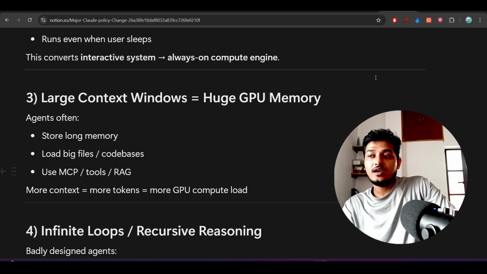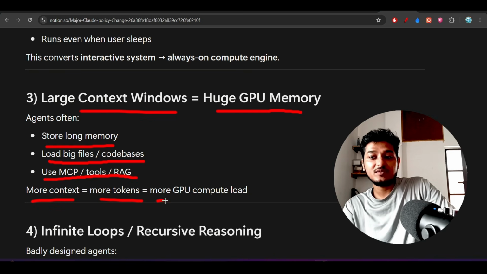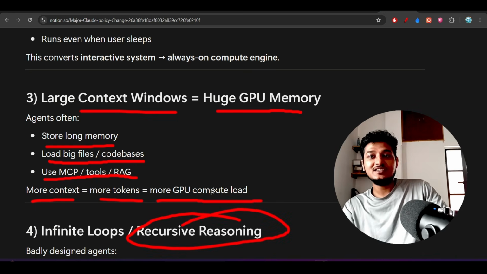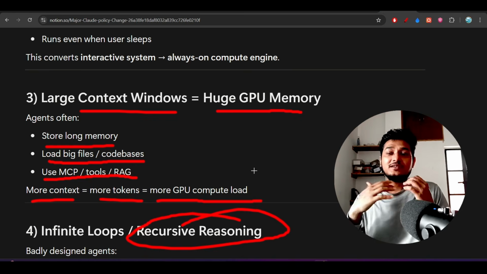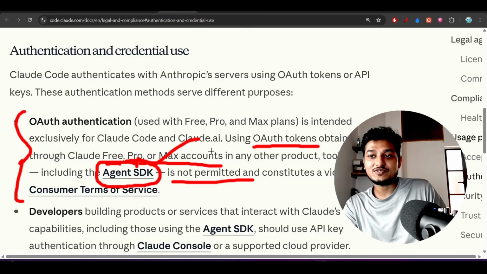And also, as I was telling you, the agent can send a large context window, so that can cause huge GPU memory usage: store long memory, load big files and code bases, use MCP tools, RAG. So more context means more tokens, and that means more GPU compute load. And there is recursive reasoning. You see that there are multiple points, so that's why Anthropic is actually doing this.